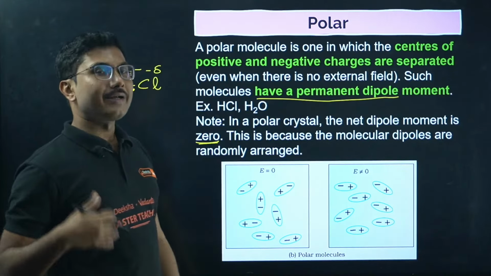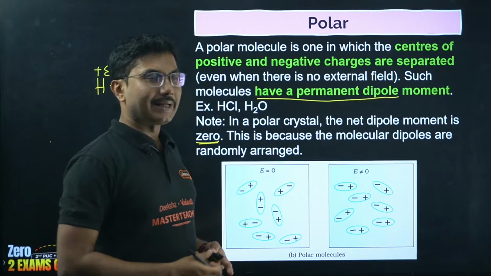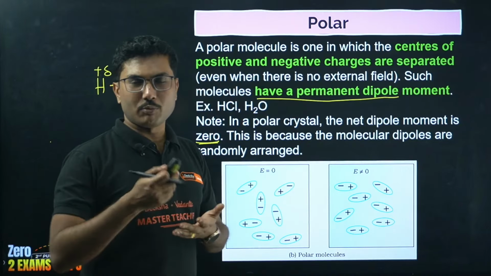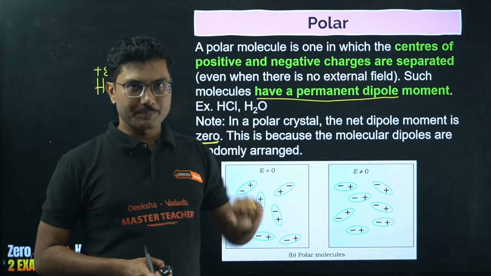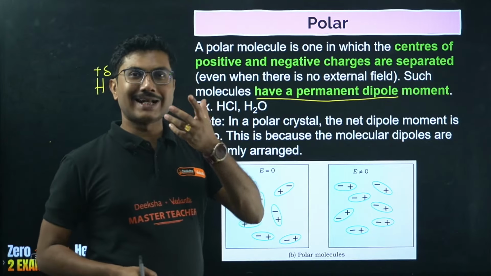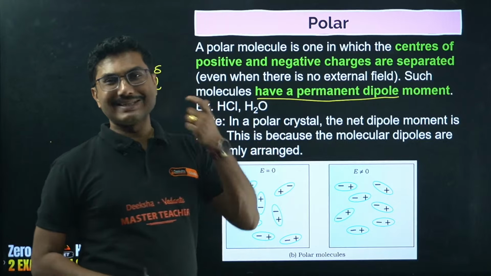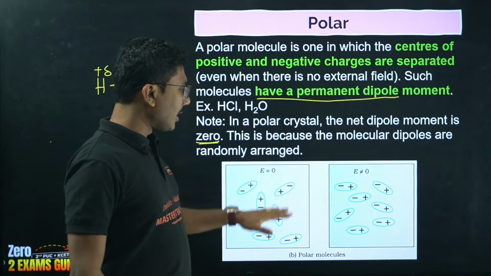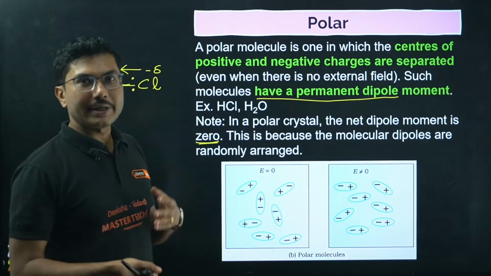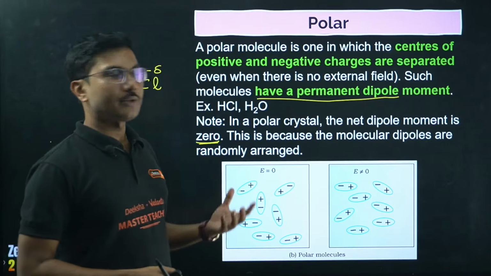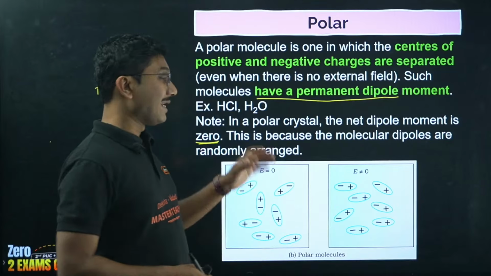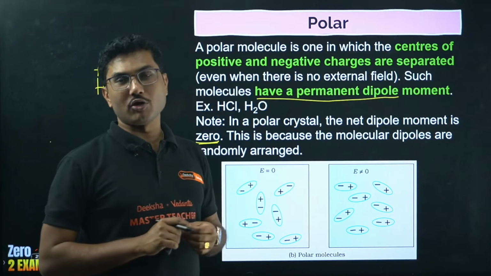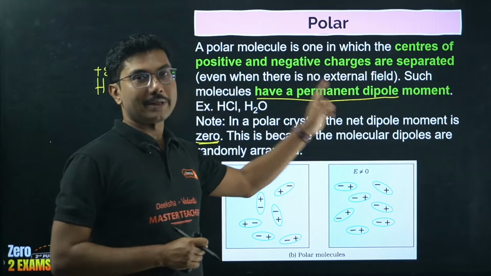If you consider a bulk material of polar molecules, for example, if you take water in a beaker, or water as ice, the net dipole moment is still 0 because the dipoles are randomly oriented, and in case of random orientation, when you take the average, you get 0 dipole moment. But if you take only one single molecule of water, they have a permanent dipole moment.